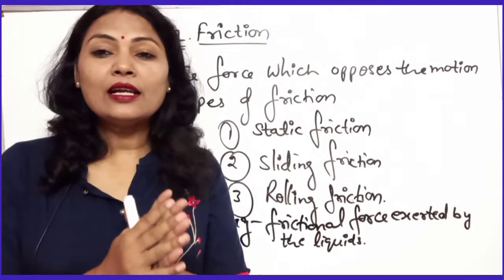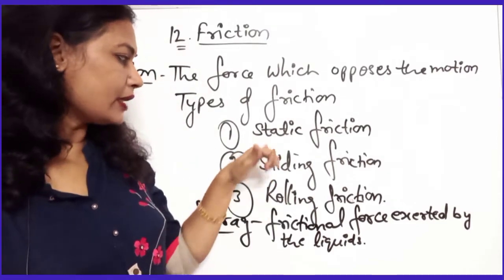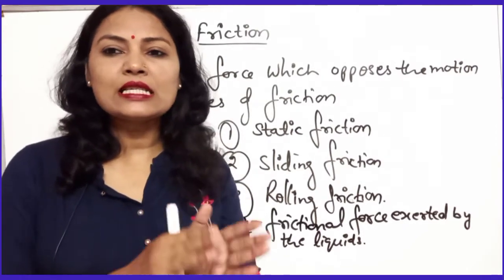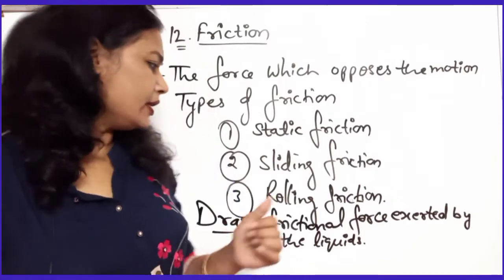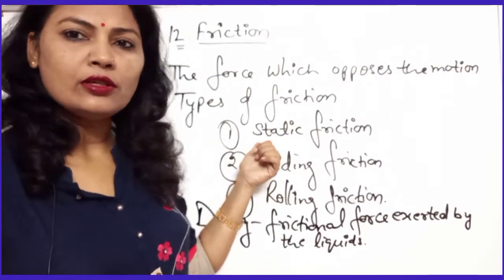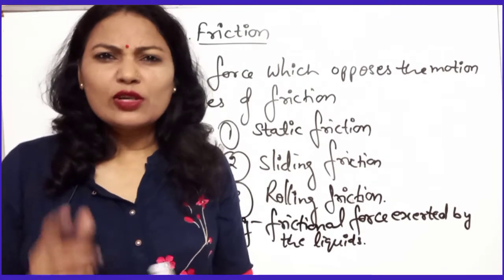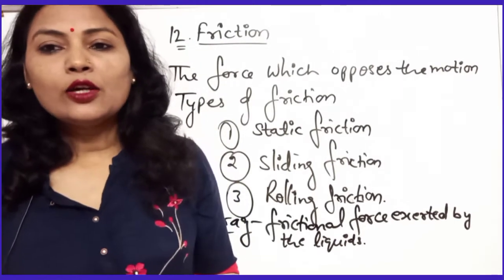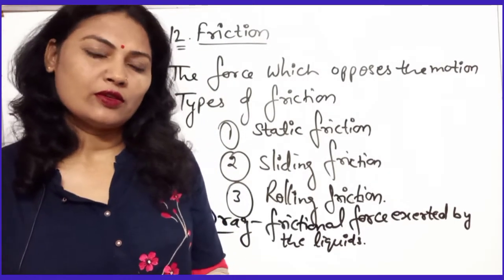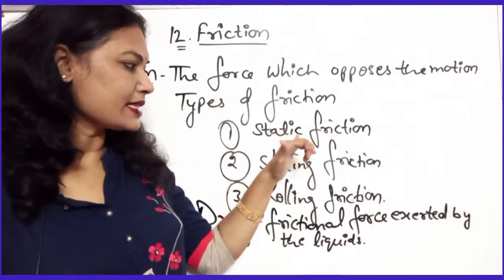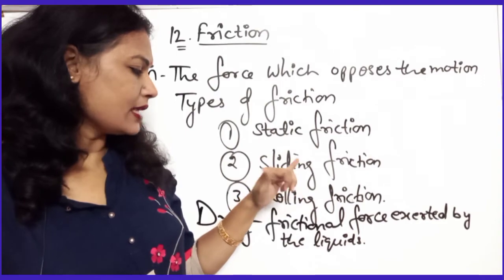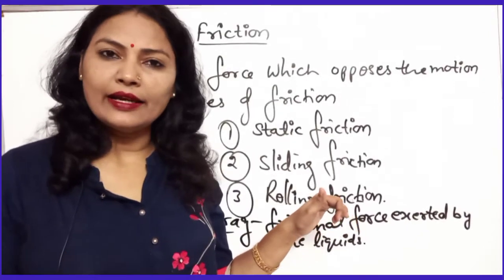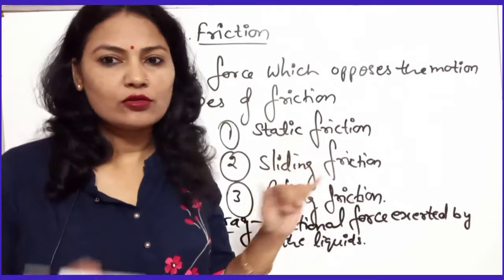Got it? And there are three types of friction that I told you: static friction, sliding friction and rolling friction. Now sliding friction is slightly smaller than static friction. Okay, and that question is also present in your exercise, so you can do that. And rolling friction is lesser than sliding friction. So static friction is the greatest, then sliding is less than that, and rolling is even less. So you should remember that.